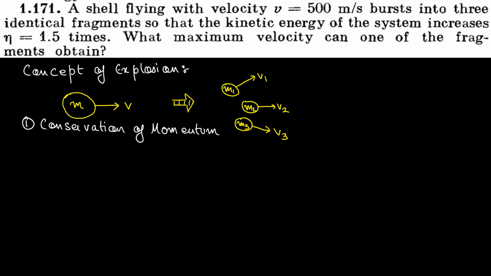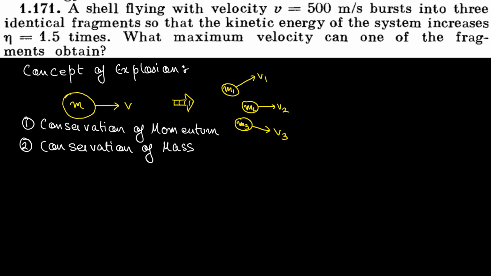The second equation I can apply is that m1 plus m2 plus m3 will be equal to the original mass. After the explosion, none of the mass will disappear or get generated. So the net mass before the explosion is equal to the net mass after the explosion. So whenever I have an explosion, I can apply two equations: conservation of momentum and conservation of mass.